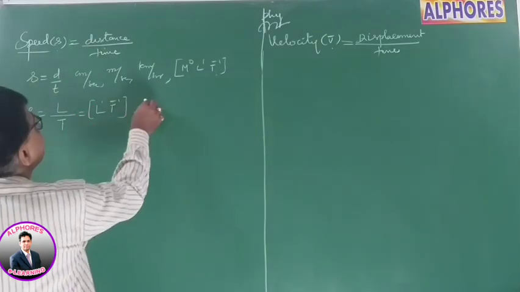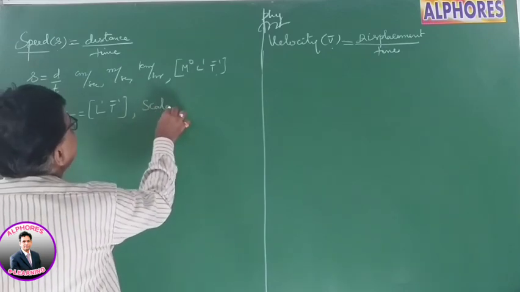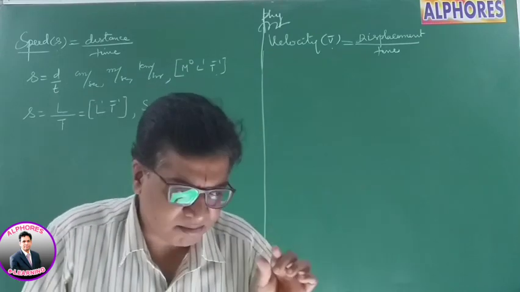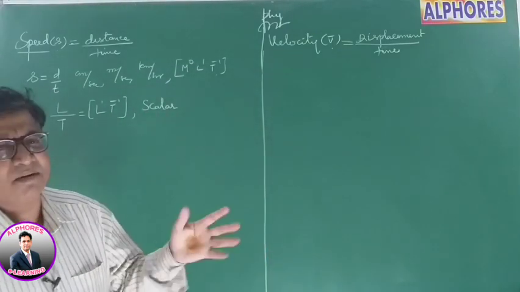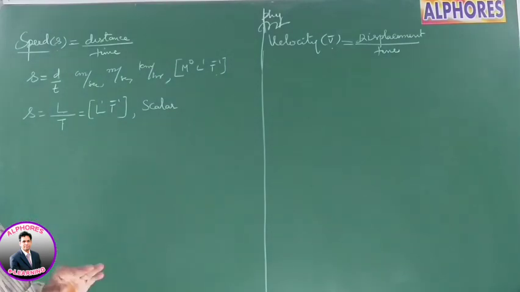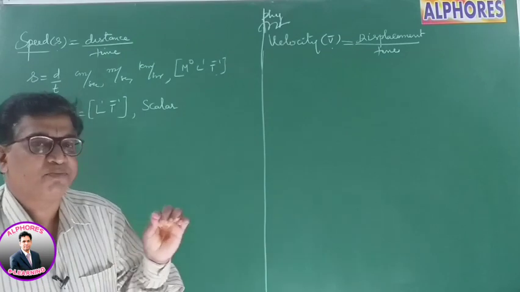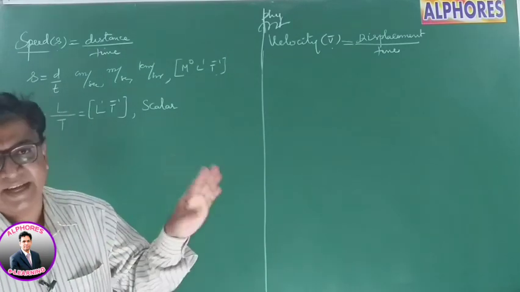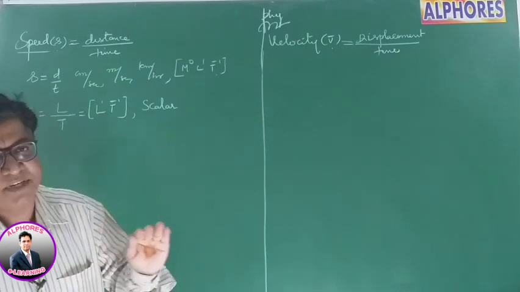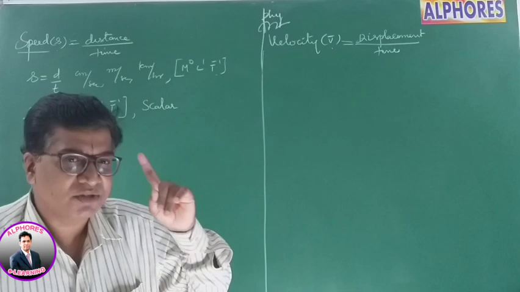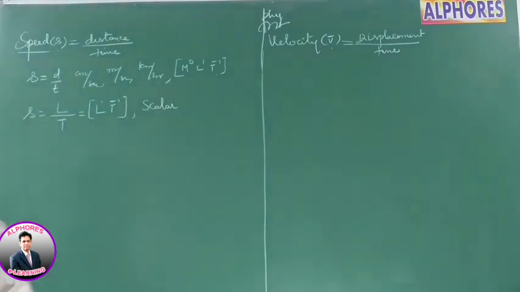And this is a scalar quantity. It has no direction. It's a mere number with a proper unit, centimeter, meter, whatever it is. And speed is always positive. It is either 0 or positive, but it cannot be negative. If the body is at rest, speed is 0. If the body is in motion, speed has some positive value. It can never be negative, right?